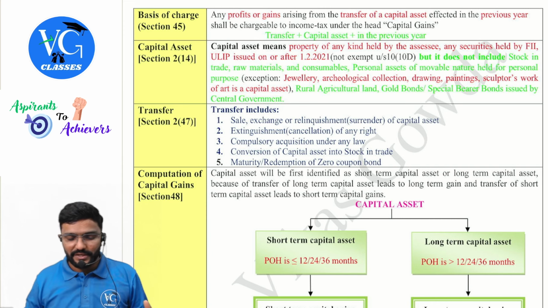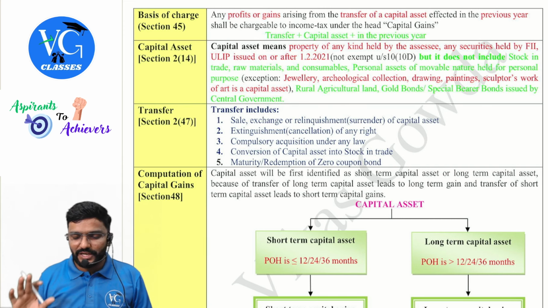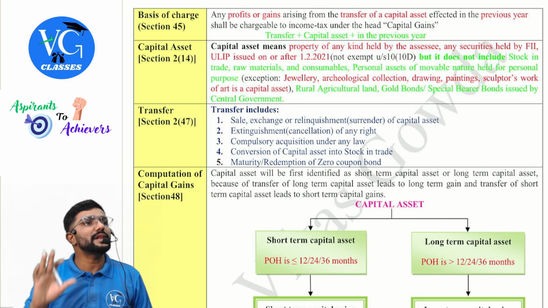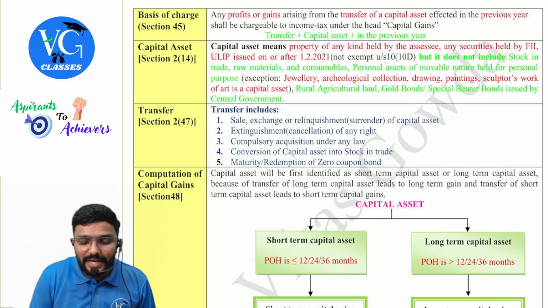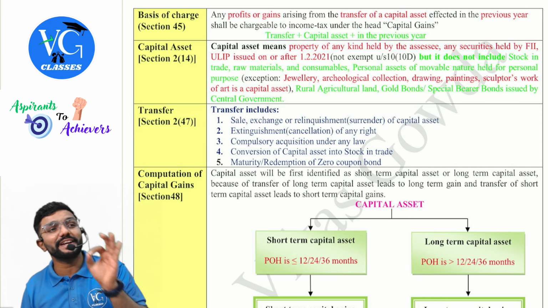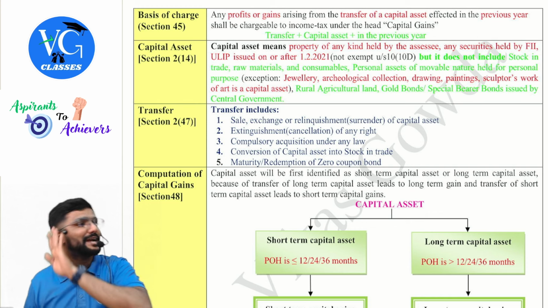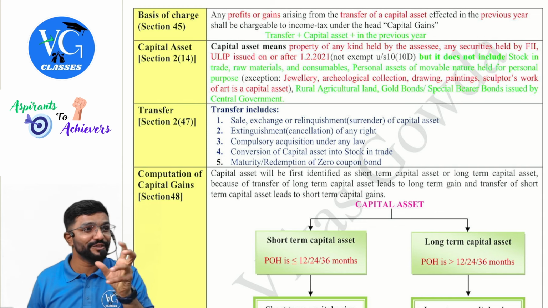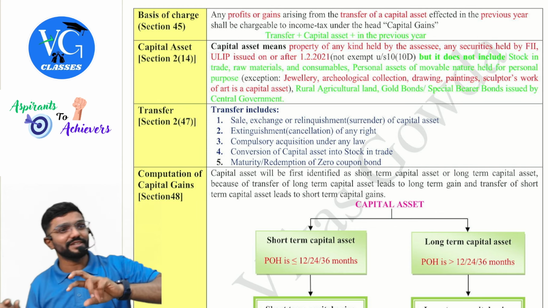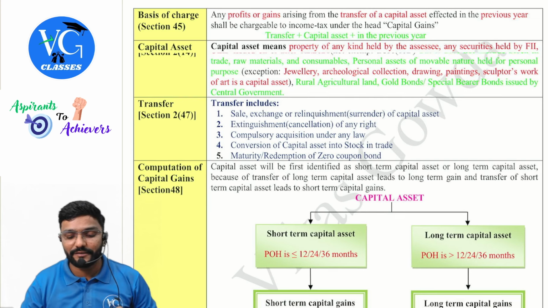Then, an exception: jewelry, archaeological collections, drawings, paintings, sculptures and works of art are capital assets. Sir, are these capital assets? Yes. Whatever I have highlighted in red color is a capital asset. Whatever I have given in green color is not a capital asset. I know you may get confused between what is a capital asset and what is not, which is why I have highlighted them with different colors.